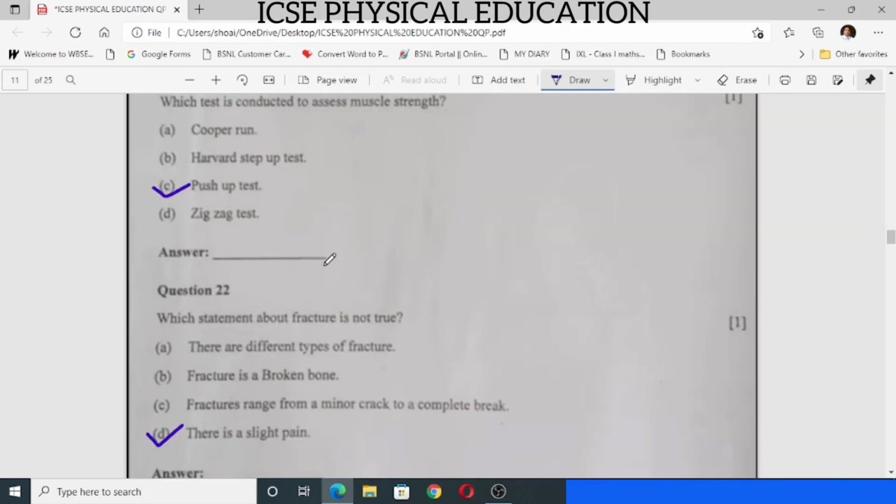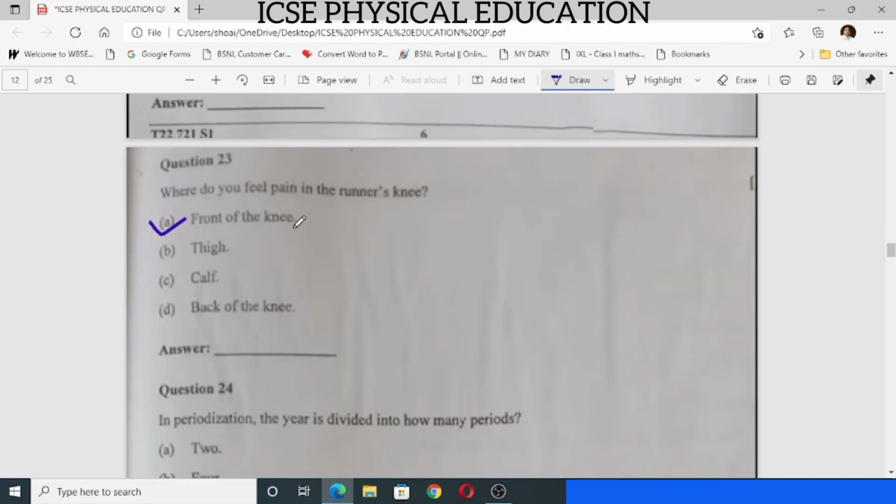21, which test is conducted to assess muscle strength? Answer is push-up test. Number 22, which statement about fracture is not true? Answer is D, there is a slight pain. 23, where do you feel pain in the runner's knee? Answer is front of knee.